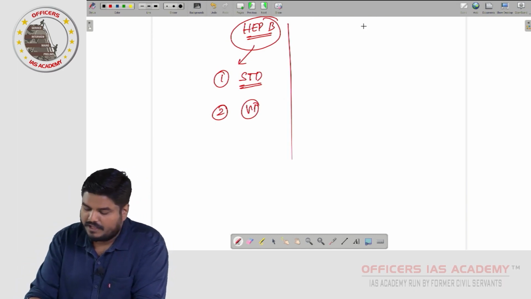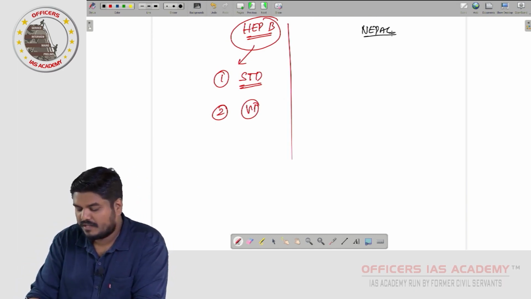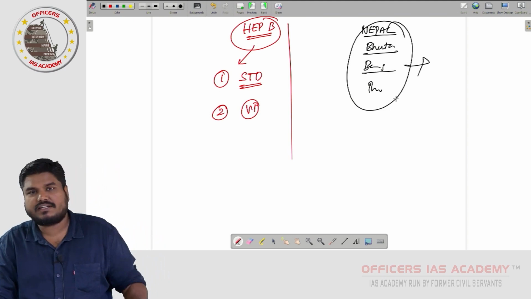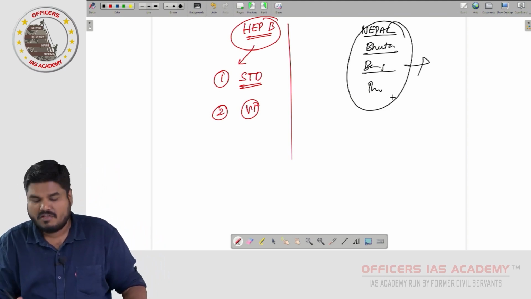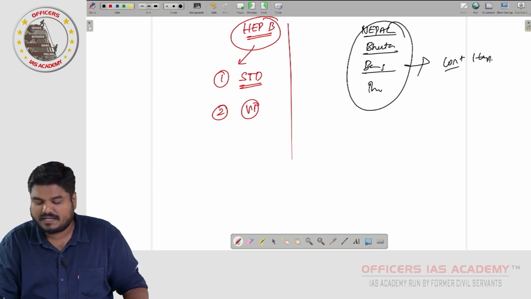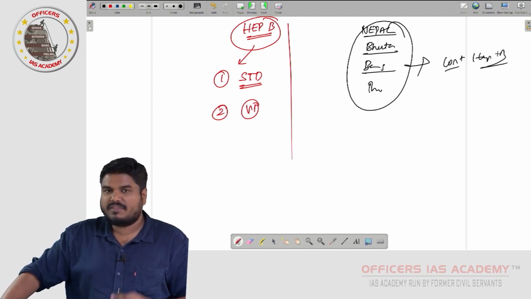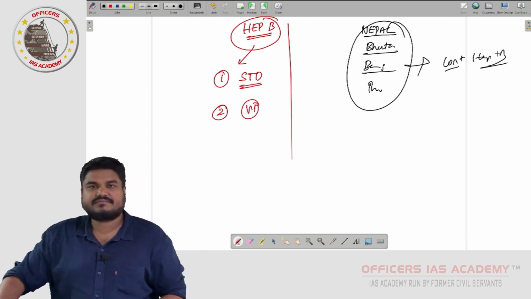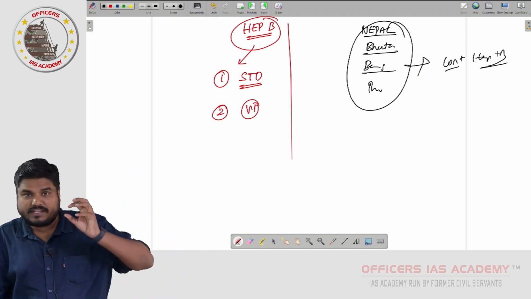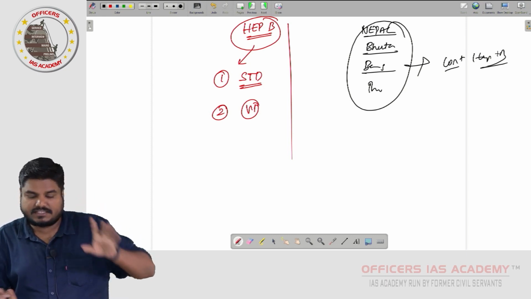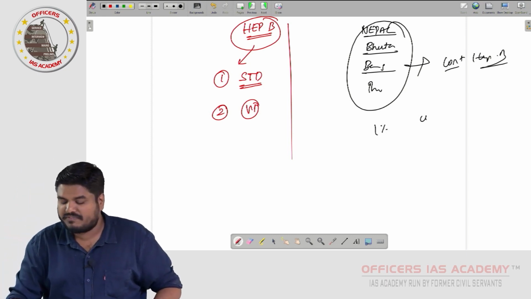See, Nepal, Bhutan, Bangladesh, Thailand, these 4 countries became the first 4 countries in the South Asian region for controlling this hepatitis B. Right. Controlling hepatitis B means what? When the prevalence of hepatitis B virus is less than 1% among children under 5.